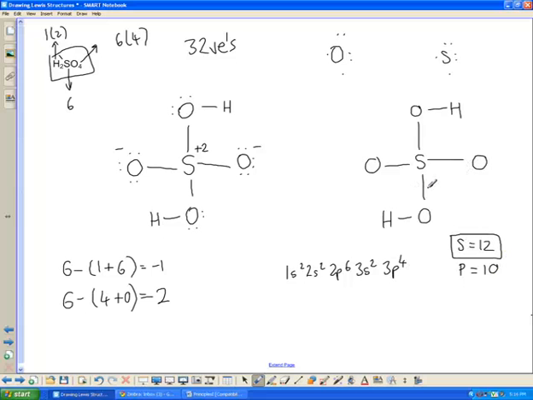Currently it has 8. And if I want to get rid of these 2 formal charges on the oxygens, then the only way to do that is to give myself 2 double bonds. Because then I give my oxygens formal charges of 0. But that looks like it's going to screw up the sulfur. But actually you'll see that when we do that, it doesn't screw it up at all. It actually makes it happier, surprisingly.